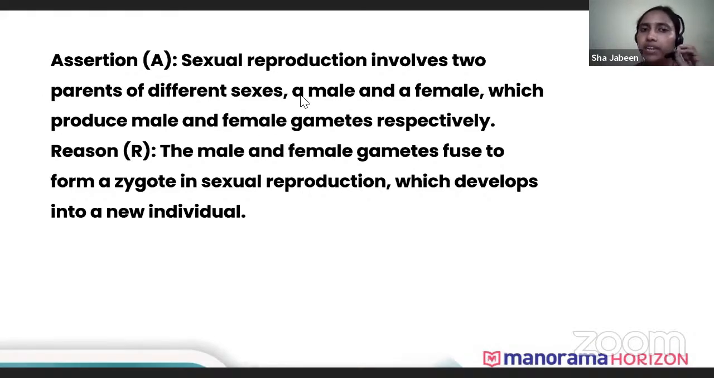The assertion is saying that male and female gametes are produced so that they can fuse and form a zygote. And we know that we are diploid, so the fusion is very necessary. So the assertion is correct and the reason is also correct.